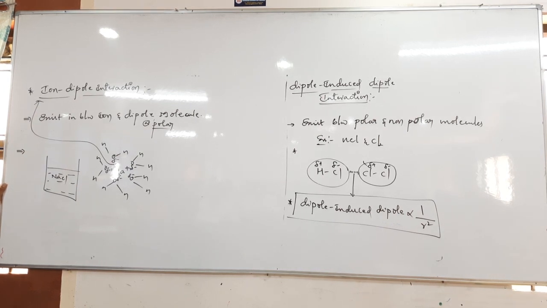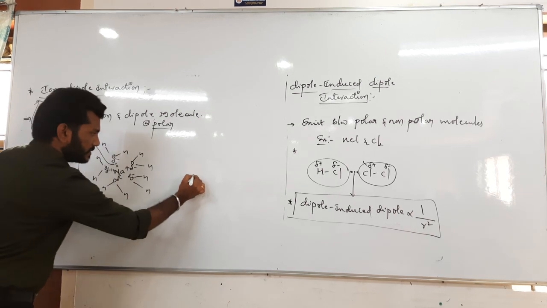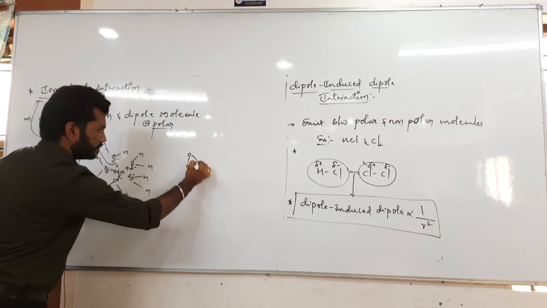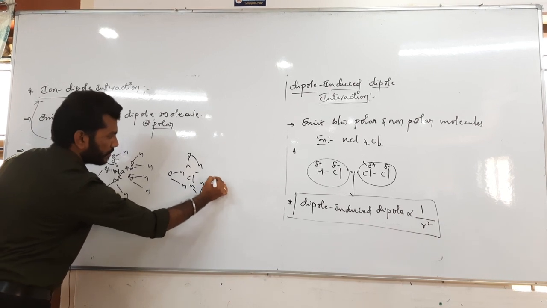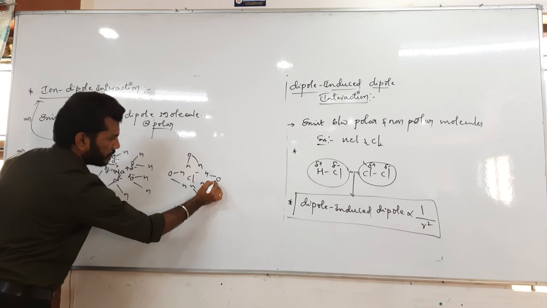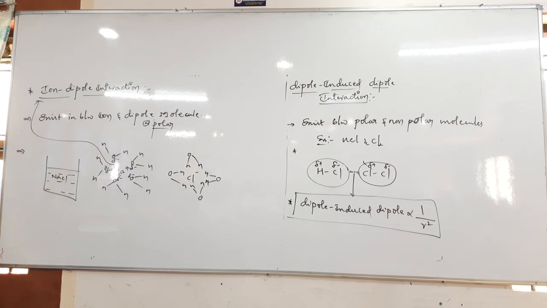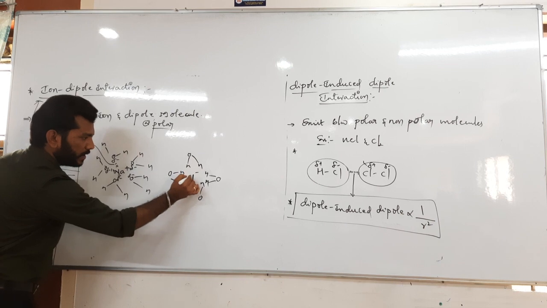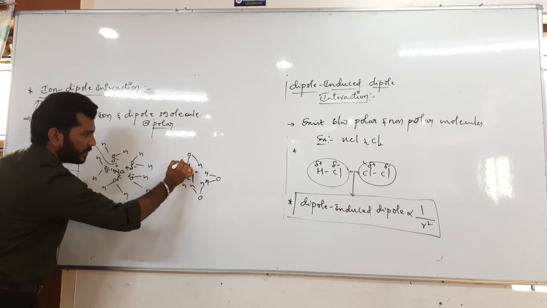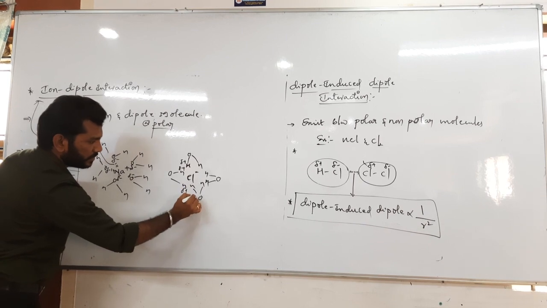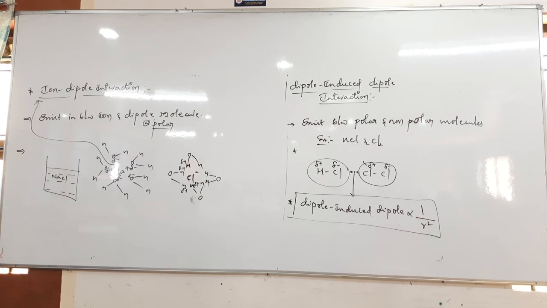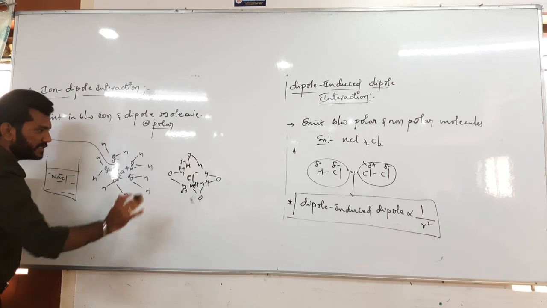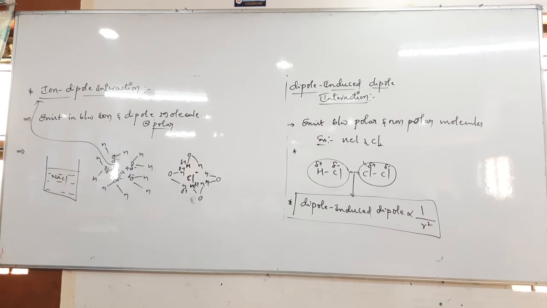Ion dipole interaction. Andre, it is the interaction between the cation Na plus and the water molecules, or you can take Cl minus here. So Cl minus, that is the chloride ion, is there now. And the hydrogen, what charge does it have? Partial positive. So thereby, this kind of interaction exists.